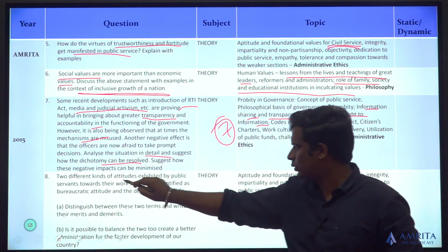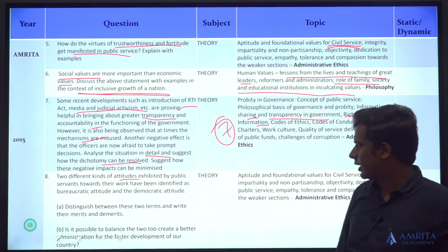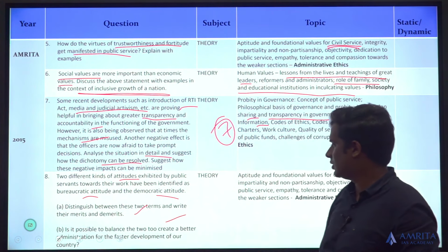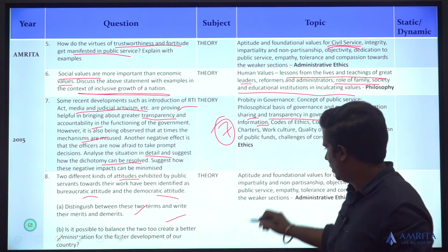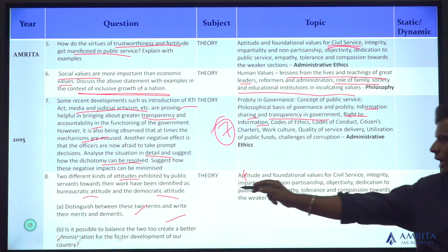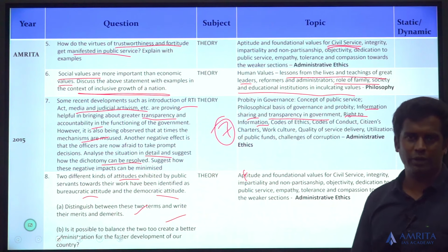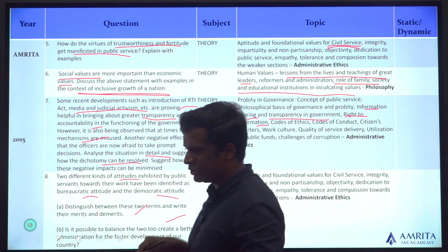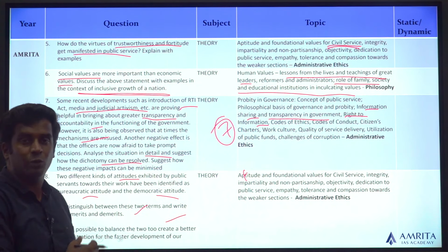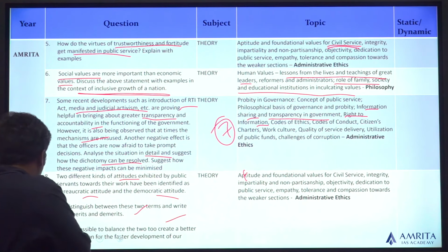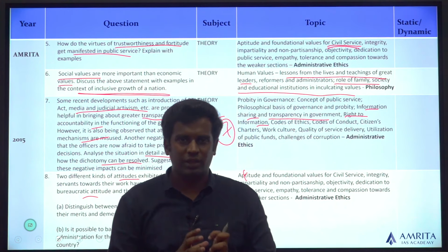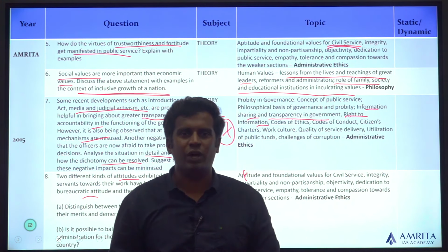Two different kinds of attitudes exhibited by public servants, and that is the bureaucratic attitude and the democratic attitude. Distinguish between them, write their merits, demerits, how to balance them and create a better administration. So it's attitude again, and you can also talk about how the foundational values help in determining what is a bureaucratic attitude and a democratic attitude. You can say how these values are very important to change the existing bureaucratic attitude towards a much more democratic attitude. Understanding is very important. Understand the syllabus, because once you know the content in the syllabus, you have your answers directly.